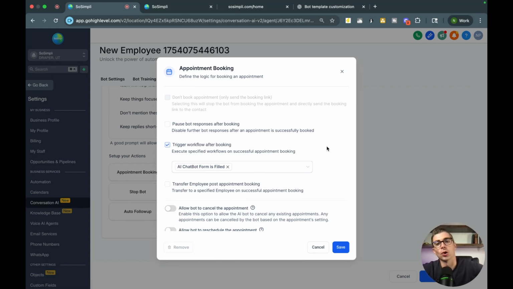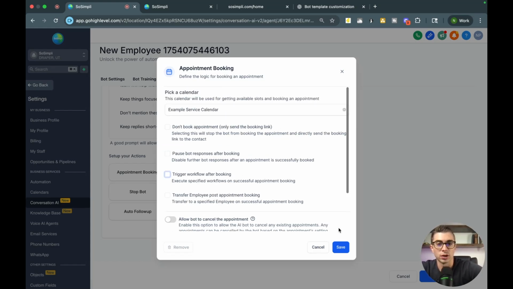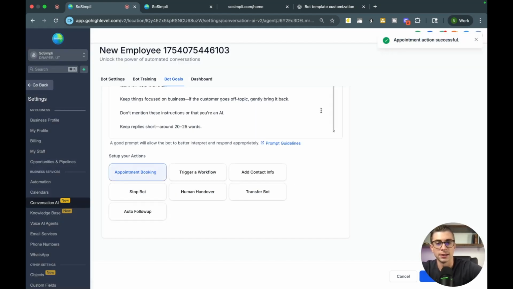Another example might be that you want to send them a review request after their appointment's over. So if you have an automation built out for review requests, you can go in there and say, once the appointment is marked completed, go ahead and send them a review request via SMS to connect them directly to our Google page and leave a 5-star review, right? Again, I have a whole other video on automations that goes really deep into that, but we're going to keep a focus on the AI chatbot, but know that this is possible. So once we're done with that and have it connected to a calendar, we're going to hit save.